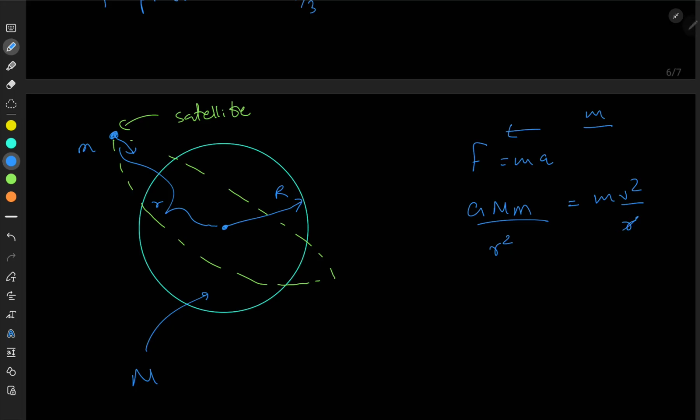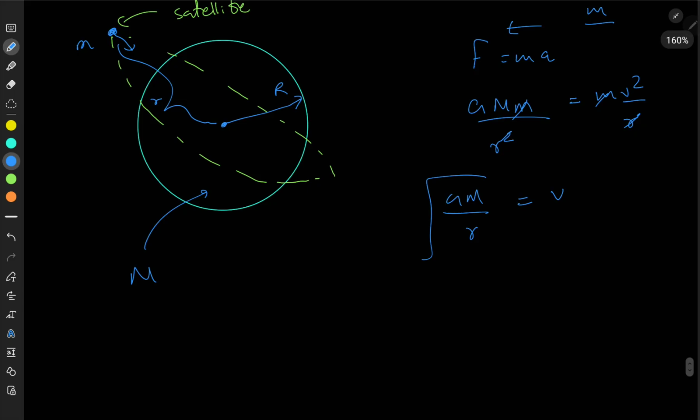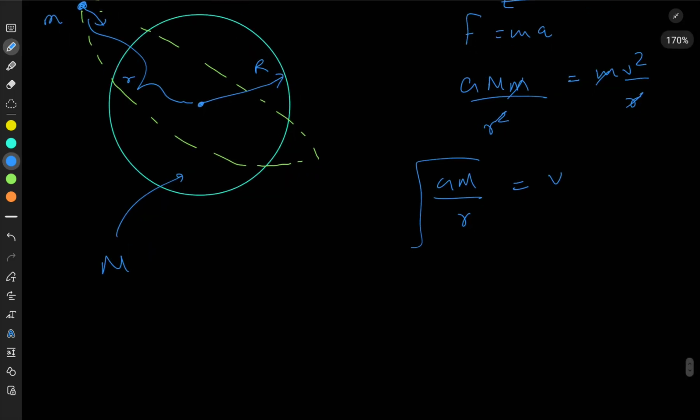You can see certain terms cancel off, right? So GM over r is equal to v squared, and the square root of that gives v. Then you can get an expression for r in terms of the time period also, so I'll do that modification.